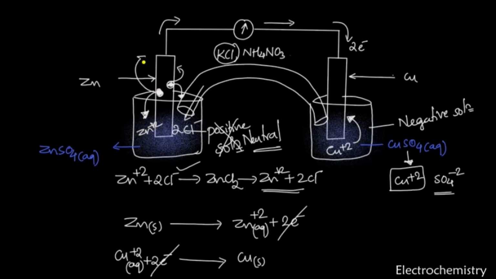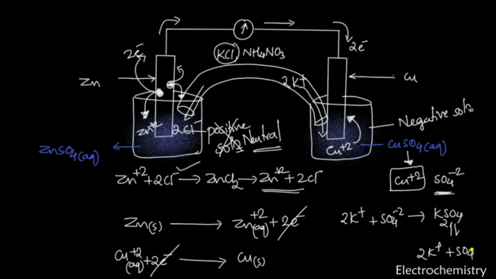Okay. Now this time the second zinc atom can dissociate here, giving the Zn plus 2 and giving back 2 electrons here. Now 2 electrons want to reach here, but still there is a repulsion between the sulfate ions, and therefore, as the Cl minus goes in this side, in the same way in this direction 2 K plus ions will go, and these 2 K plus ions react with the sulfate ions which are present in the solution, SO4 minus 2, giving rise to K2SO4, which again dissociates into 2K plus and SO4 minus 2. Okay, these are the ions, and now this negative solution gets removed and becomes neutral.